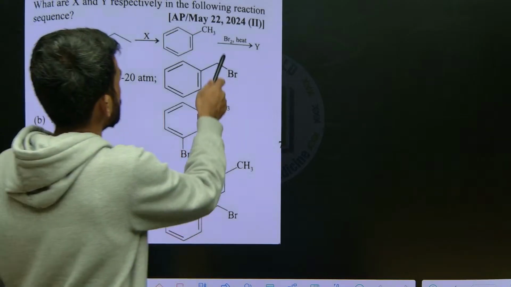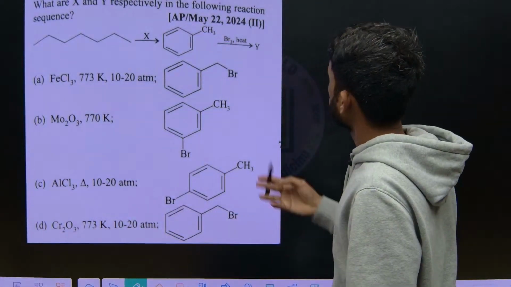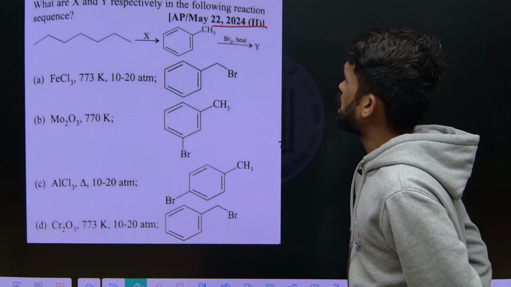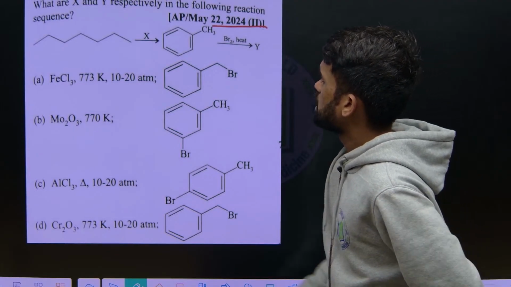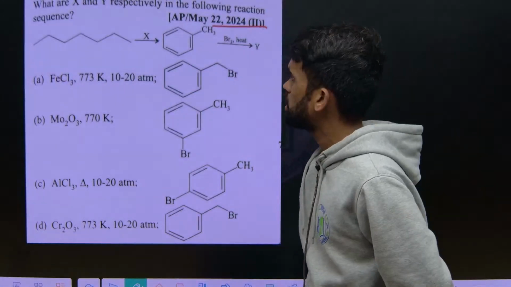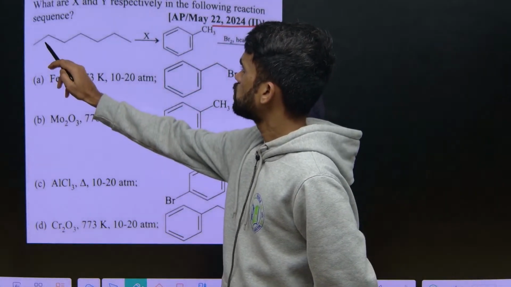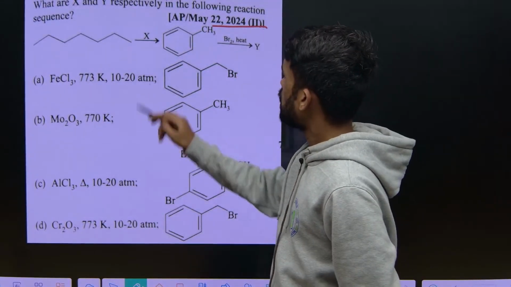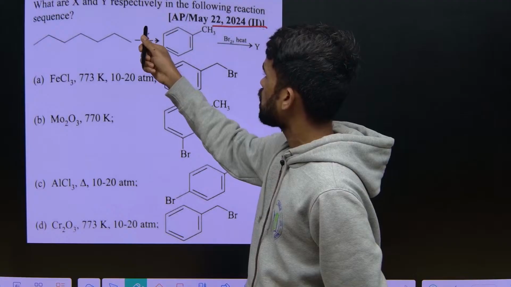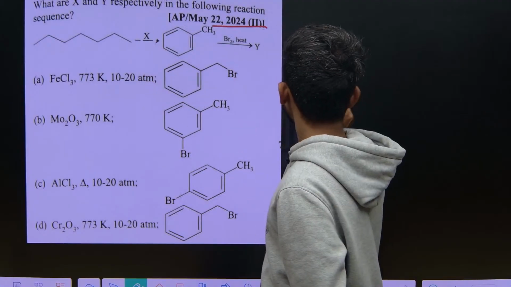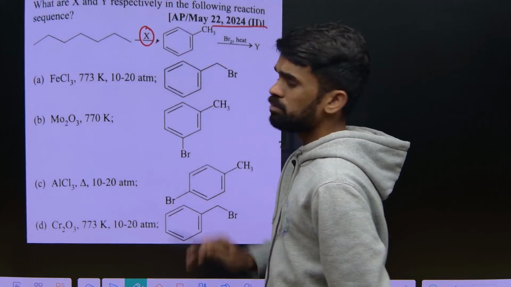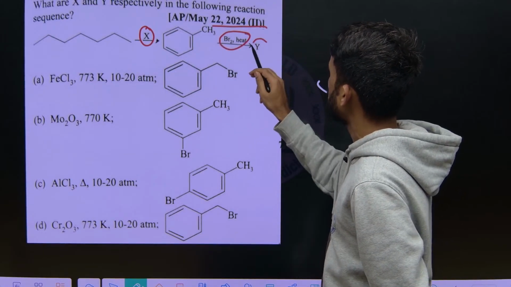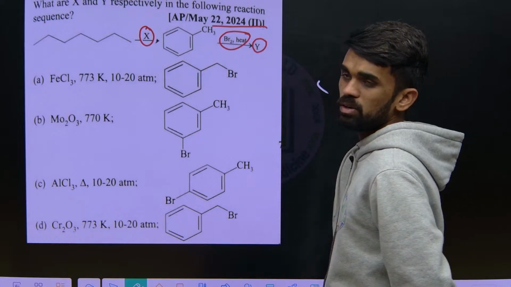It's an EAPCET question. What are X and Y respectively in the following reaction sequence? See how many carbons are there in the given substrate. Just count: 1, 2, 3, 4, 5, 6, 7. 7 carbons are there. Upon treating with some reagent X, it will form some product. This, again treated with bromine under heating condition, will give us Y. So what is X and Y in this process?